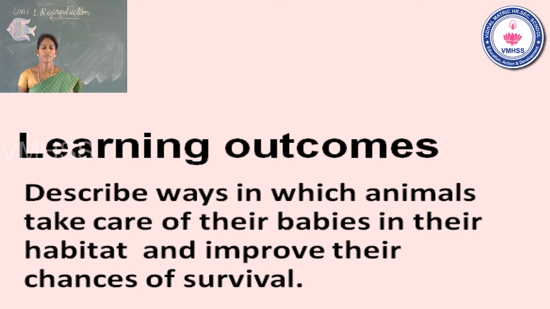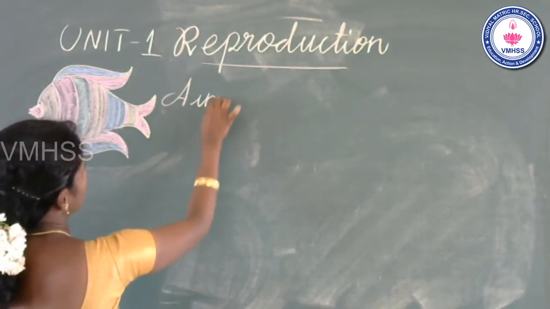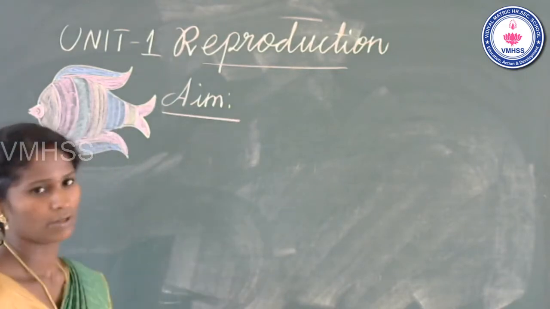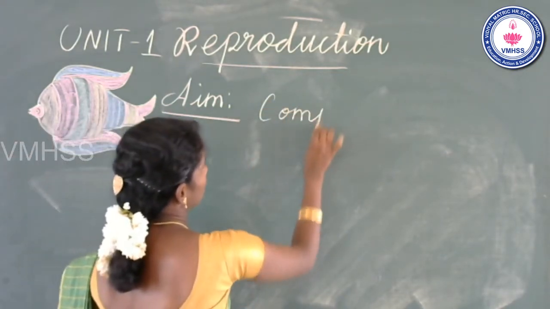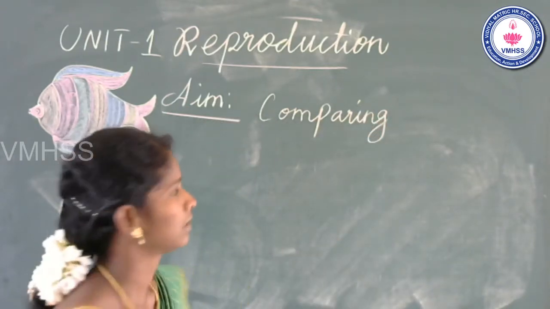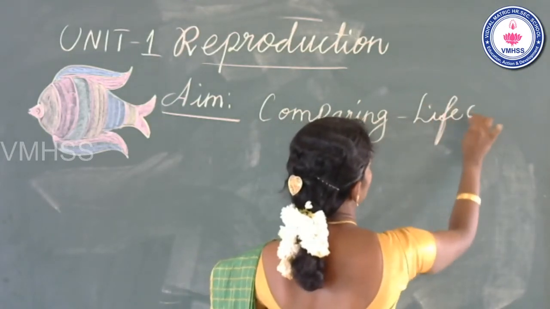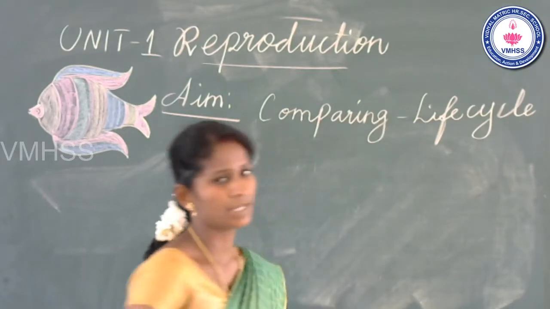Today we will learn about describe ways in which animals take care of their babies in their habitat and improve the chances of survival. Okay, students, what is your aim today? Once again recall, what is the aim of the class? Comparing life cycle of different living beings.